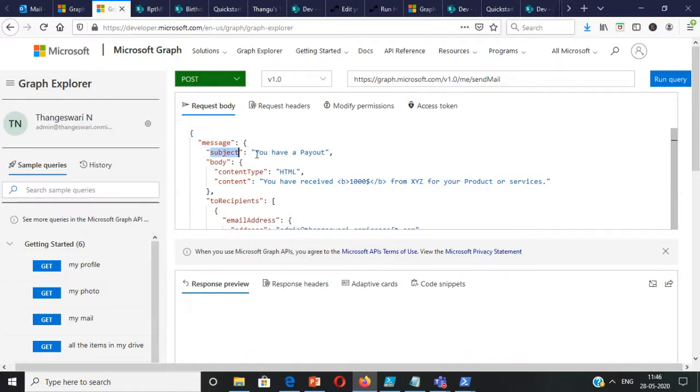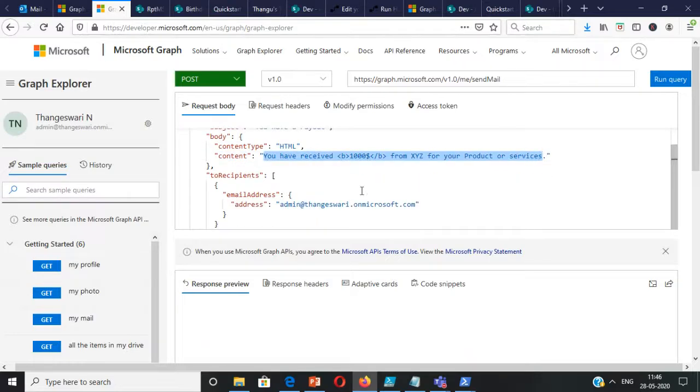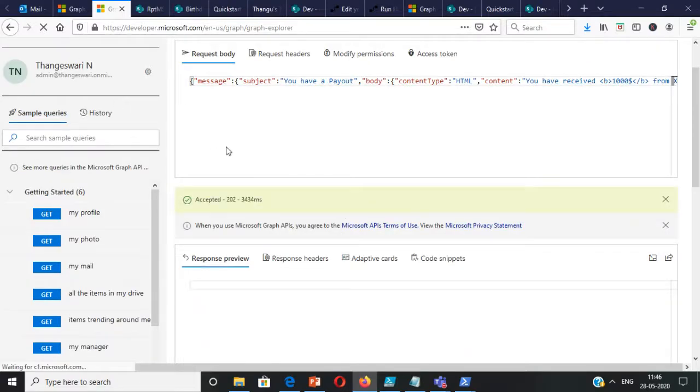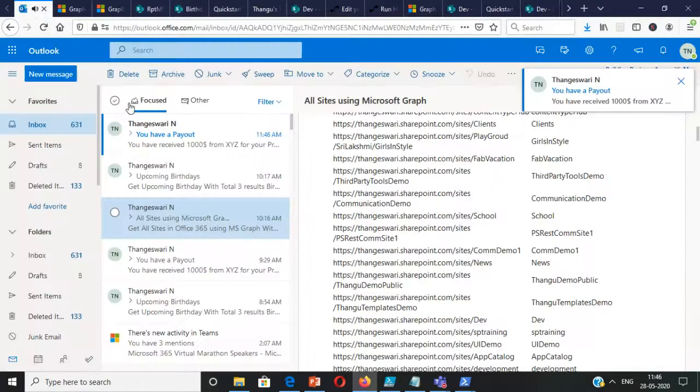Let's say we have a subject called "You have a payout", the content type is HTML, and for the content I'll say, okay, you have received this much amount for this product or services. The recipients can be one email address or many email addresses. The moment I run this query, the email is sent and the green "Accepted" symbol has come, and I can see that in the email.